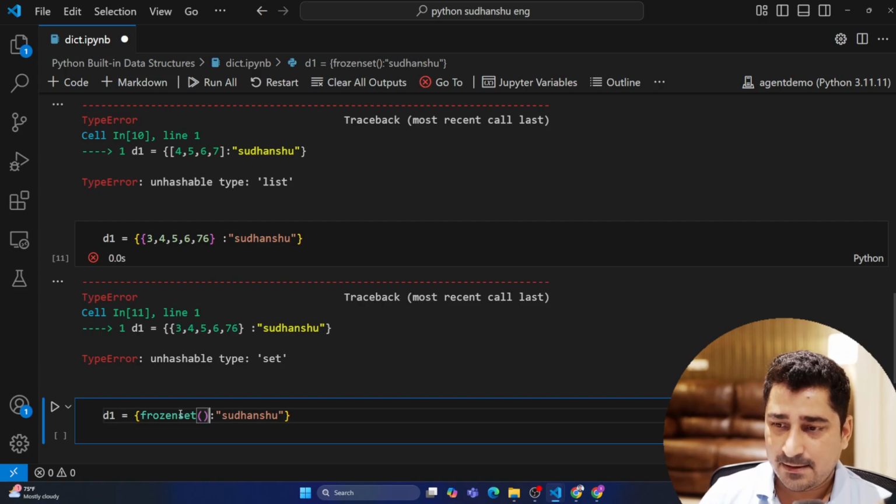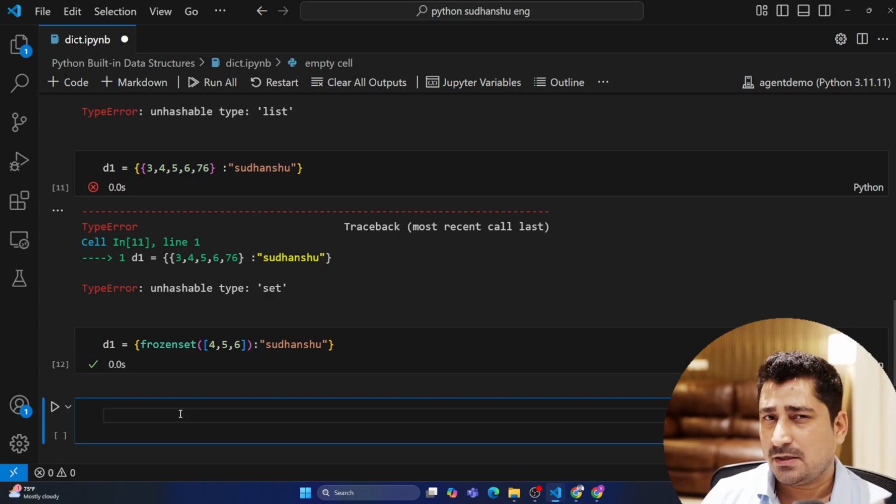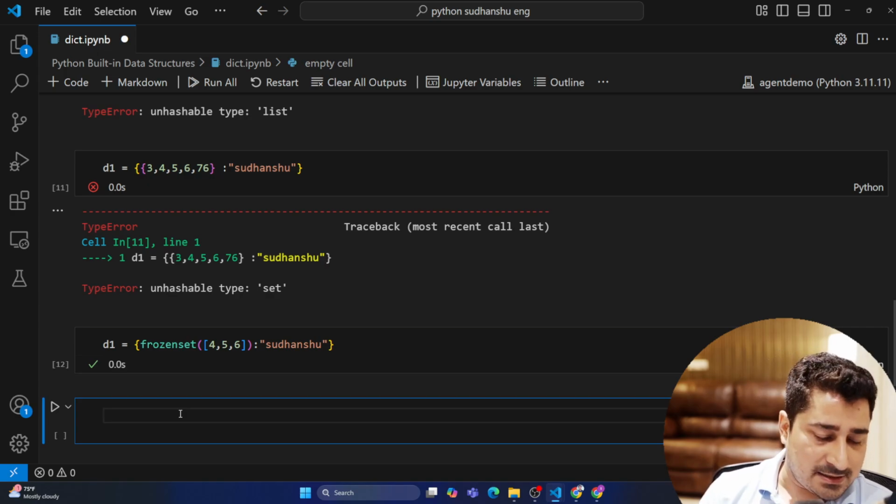Frozen set, right? Now here, if I'm going to pass some data, this is allowed because this is basically an immutable element, right? We have studied about a frozen set. So this can be used as a key over here.